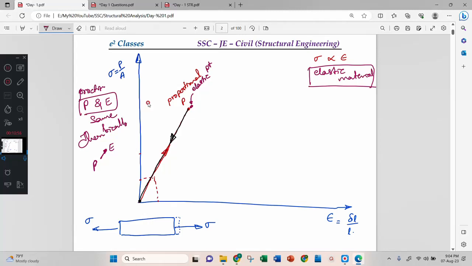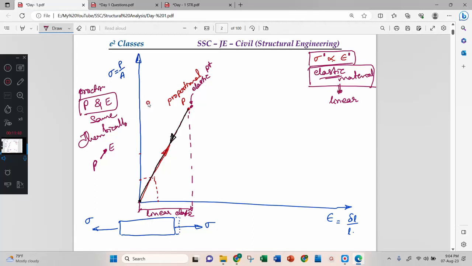Now you have this relation: stress is directly proportional to strain. When I say stress is directly proportional to strain, then the power of stress is 1 and the power of strain is 1. Power 1 means they are linear. When they are linear and elastic, this zone I will call the linear elastic zone.